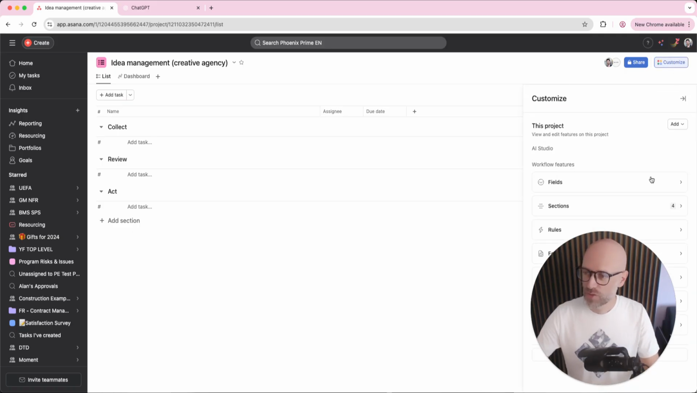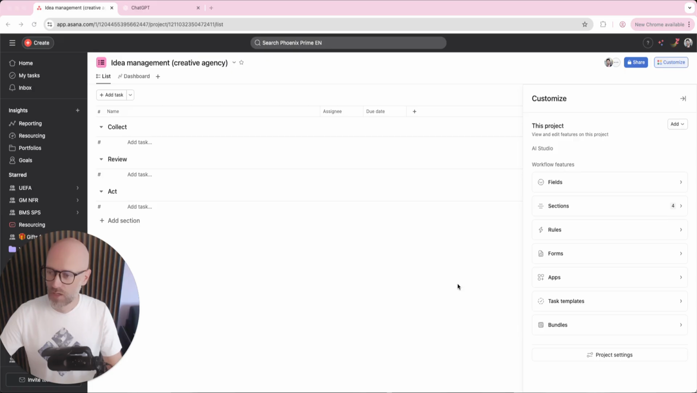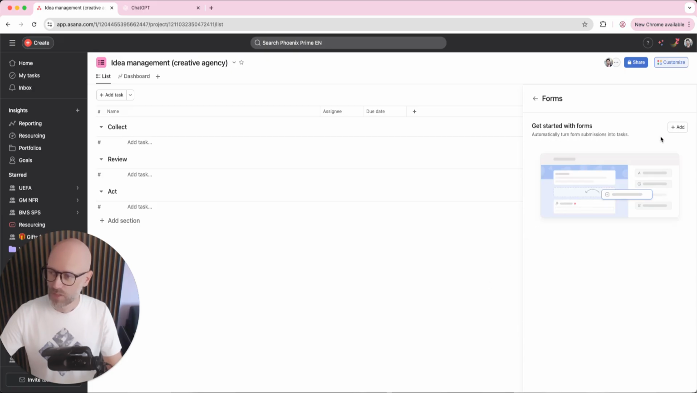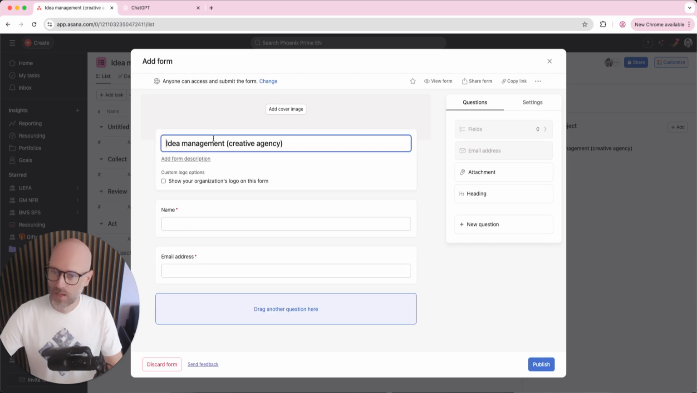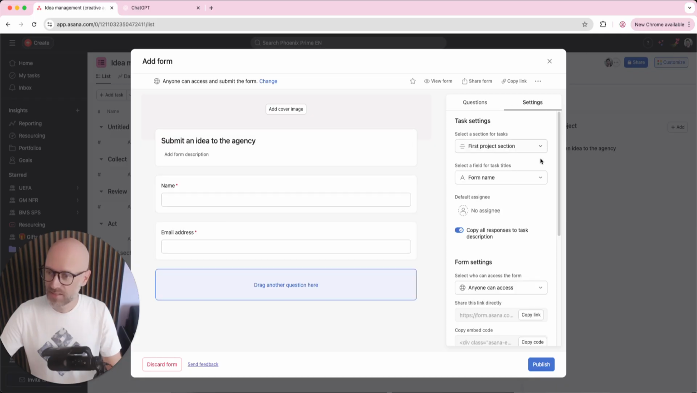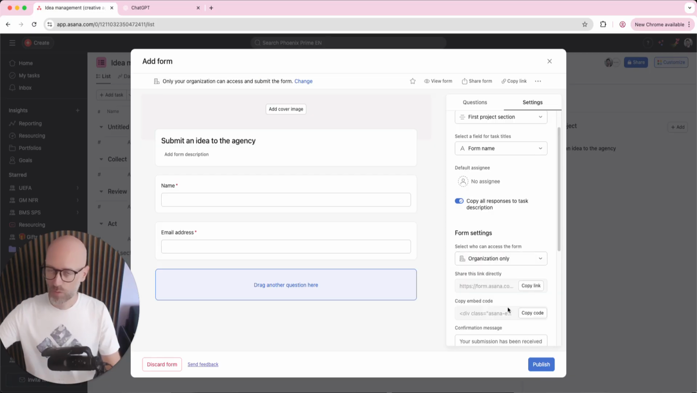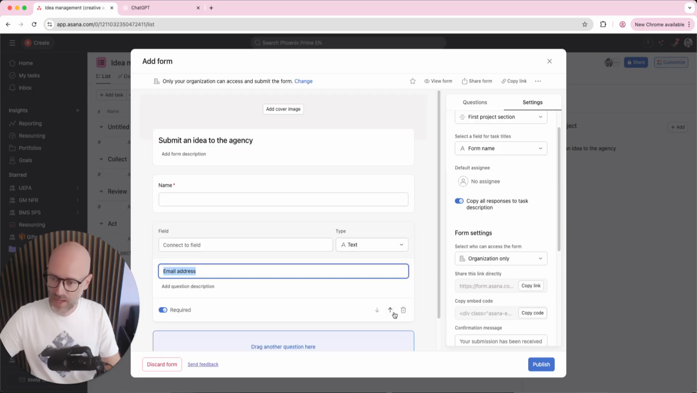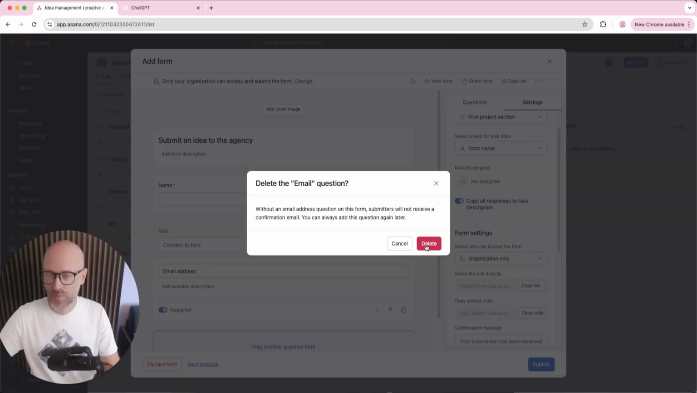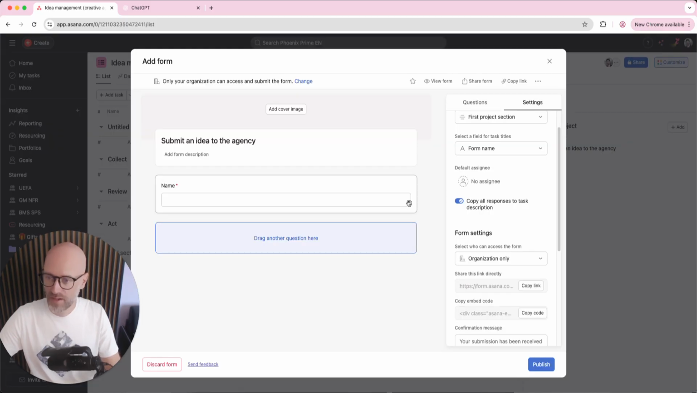So I will go into customize, I will go into forms, and I will create a new form. I will change the name to submit an idea to the agency. I will ask for your name, and actually this is going to be something that we use internally only. So we don't want anyone outside of the agency to submit. Because I just did this, that means people do not have to provide email addresses. They will have to be logged in anyway to submit their idea.